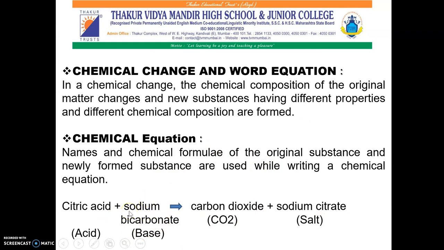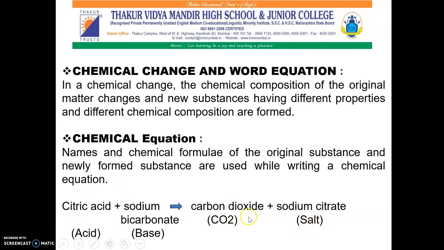When it is added to the lemon juice, which contains citric acid, so citric acid plus sodium bicarbonate, there is a reaction and we can see the result is the forming of carbon dioxide gas as well as sodium citrate, that is a salt.